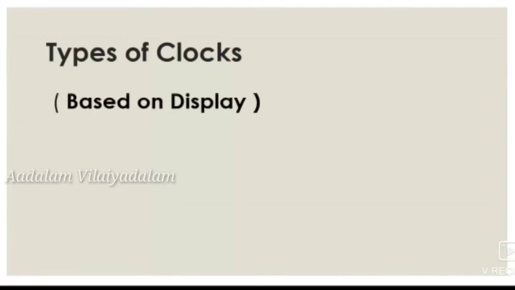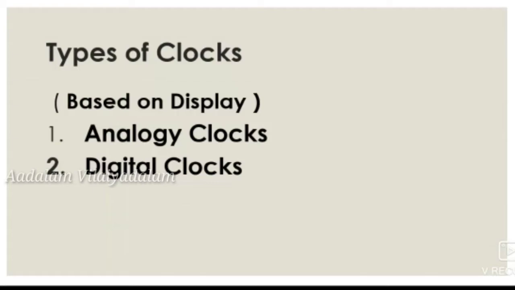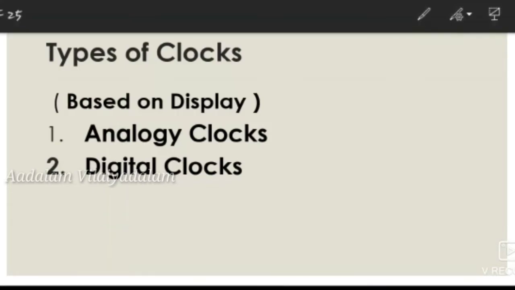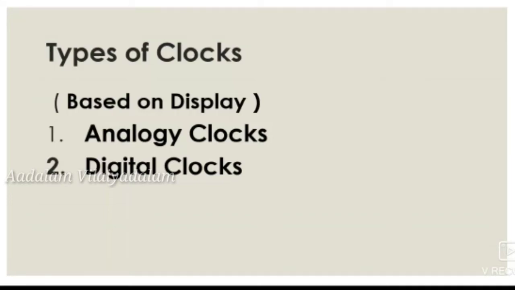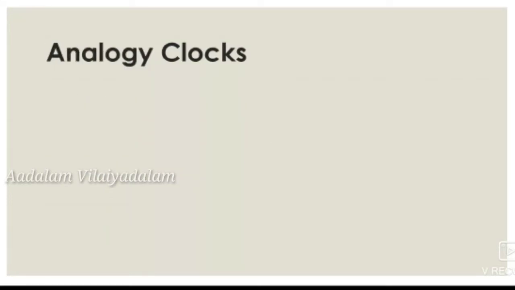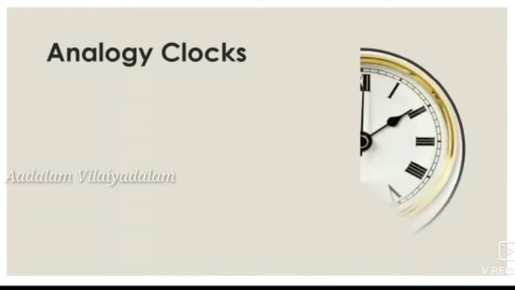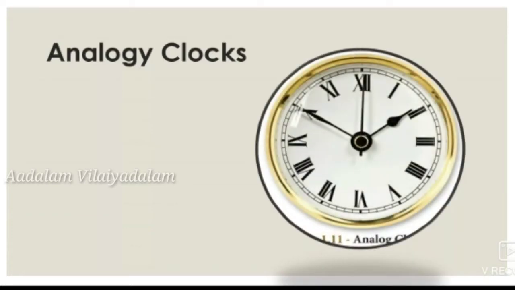based on the display. Based on display, clocks are classified into two types. First one is analog clocks and second one is digital clocks. First we will learn about analog clocks. Analog clocks look like classic clocks, and they have three hands to show the time.